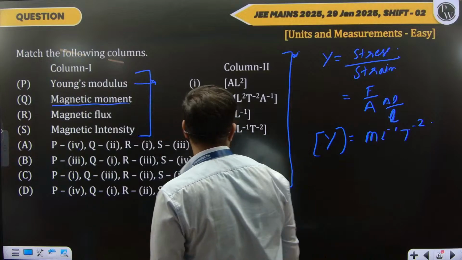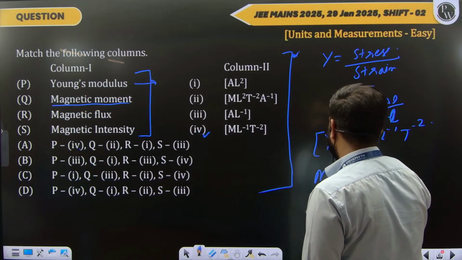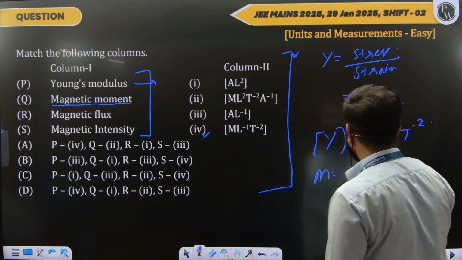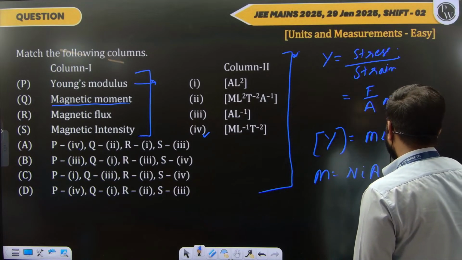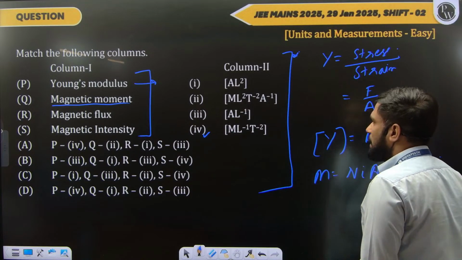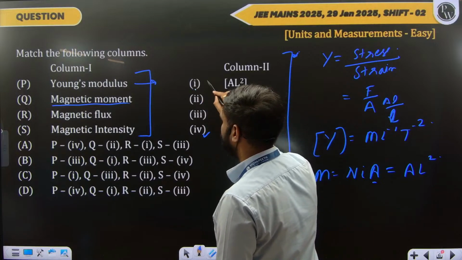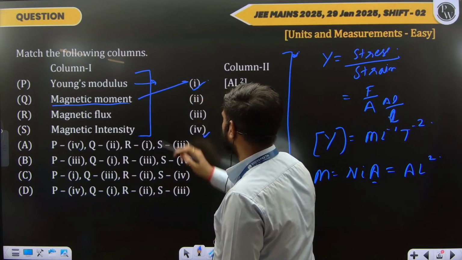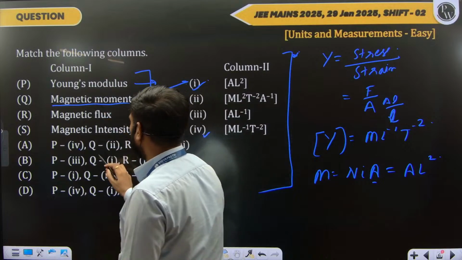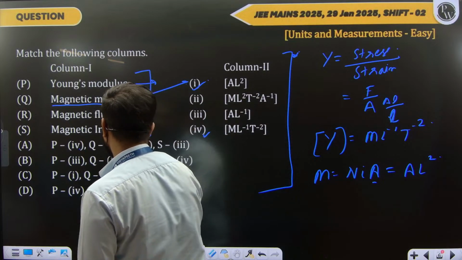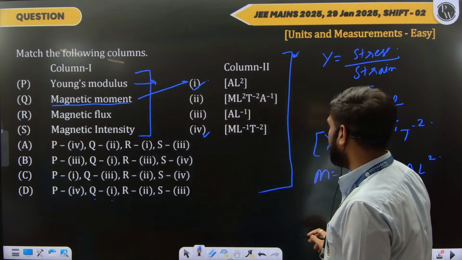Now the magnetic moment. I know the formula of magnetic moment is NIA, or just the current into the area. So current into the area will be AL². AL² is the first one only. So for Q it is the first option. Now let's see the magnetic flux.